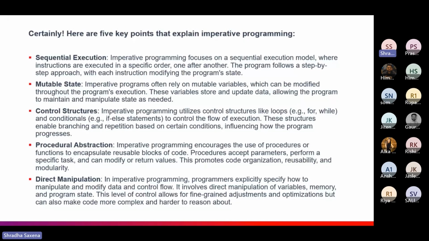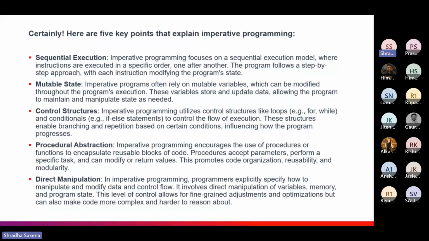The second is the mutable state. It means the variables that we are storing, whatever data we have here, can be updated, and we are able to manipulate the data as well. The third one is control structures. It means in our programming languages, we use statements one after another, like if-else statements or whatever control over the instructions we have, and how we do that part is always in our control.